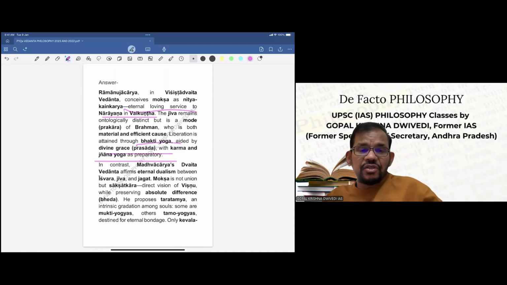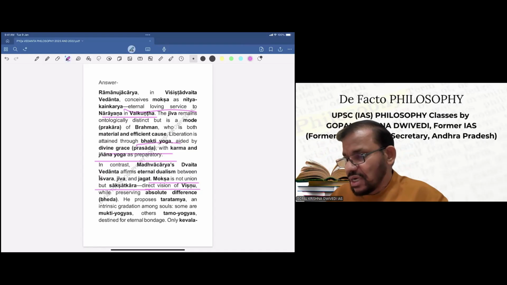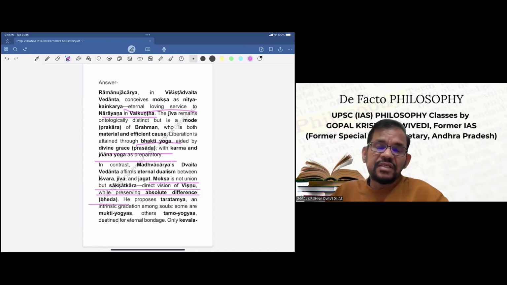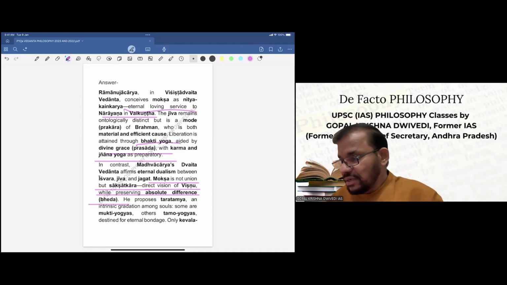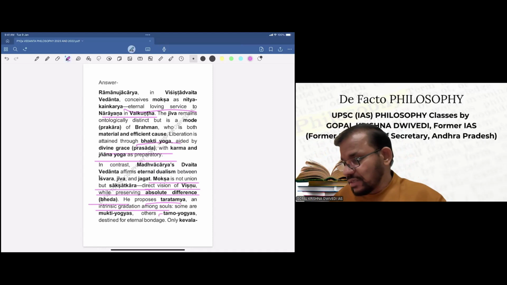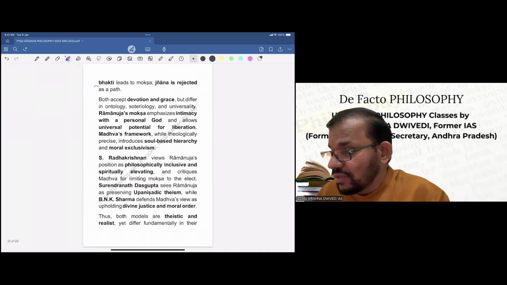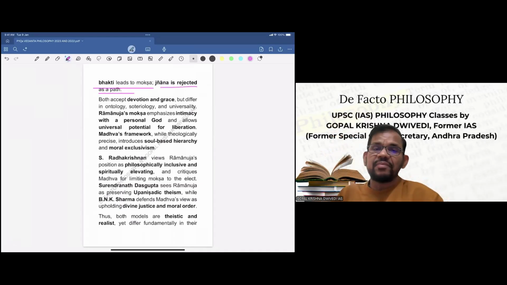In contrast, Madhavacharya's Dvaita Vedanta affirms eternal dualism between Iswara, Jiva and Jagat. Moksha is not union but sakshatkara, that is direct vision of Vishnu while preserving absolute difference. So this is the definition of moksha as far as Madhavacharya is concerned. He proposes taratamya, an intrinsic gradation among souls. Some are mukti yogas, others tamo yogas, destined for eternal bondage. So different kinds of souls are there as far as Madhavacharya is concerned. Only kevala bhakti leads to moksha. Jnana is rejected as a path.